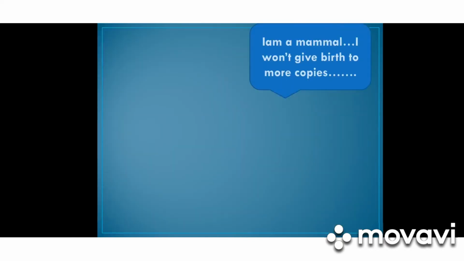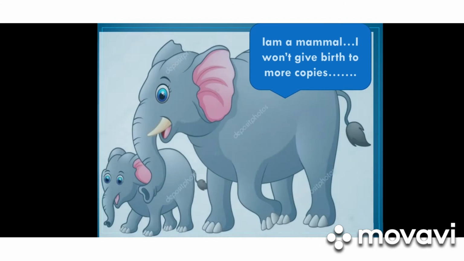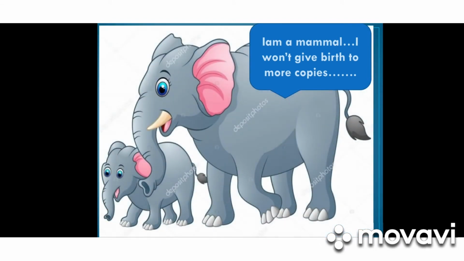Some species are not producing more copies, like elephants. Elephant is a mammal. It gives birth to its young ones. It won't give birth to more copies. So, the copy which they are producing should survive. Otherwise, what happens? These species will soon become extinct.